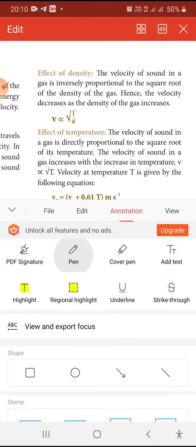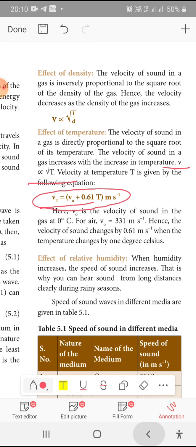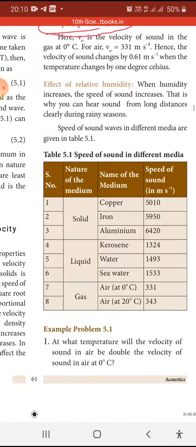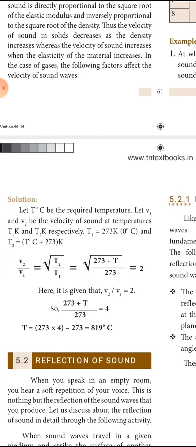Factors affecting sound. This is the formula we have studied. Here we have studied V is directly proportional to root T. These two things we are going to apply now in this formula. Now in this sum, when T is at 0 degree Celsius, velocity is V1, and V2 be the velocity of sound at temperature T1 and T2 respectively.